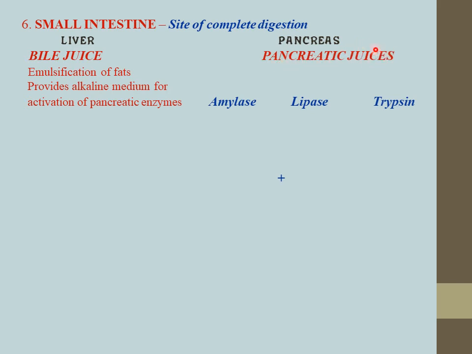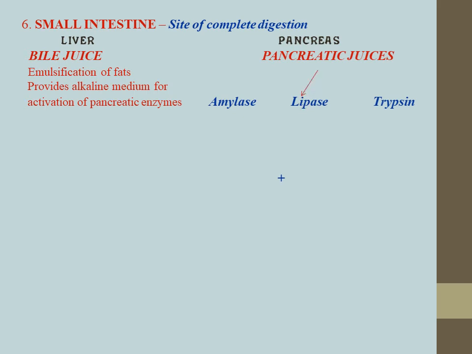When those enzymes are secreted, they are not in active form. To convert them into active form, bile juice is required, because they can get activated only in the presence of an alkaline medium, and that alkaline medium is provided by the bile juice. So these were the functions of bile juice.